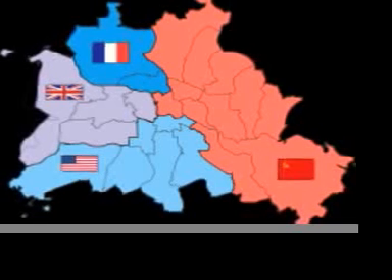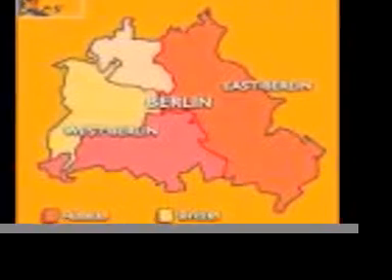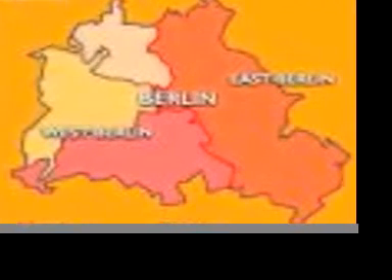The next event that brought the USSR and USA apart was the Berlin blockade. Germany had been divided into 4 zones: British, French, American, and Russian. Eventually, America, Britain, and France combined their zones to form West Germany, thus creating a West and East Germany. Because Berlin was deep in the Soviet zone, Berlin itself was divided into 4 zones, thus a West and East Berlin.